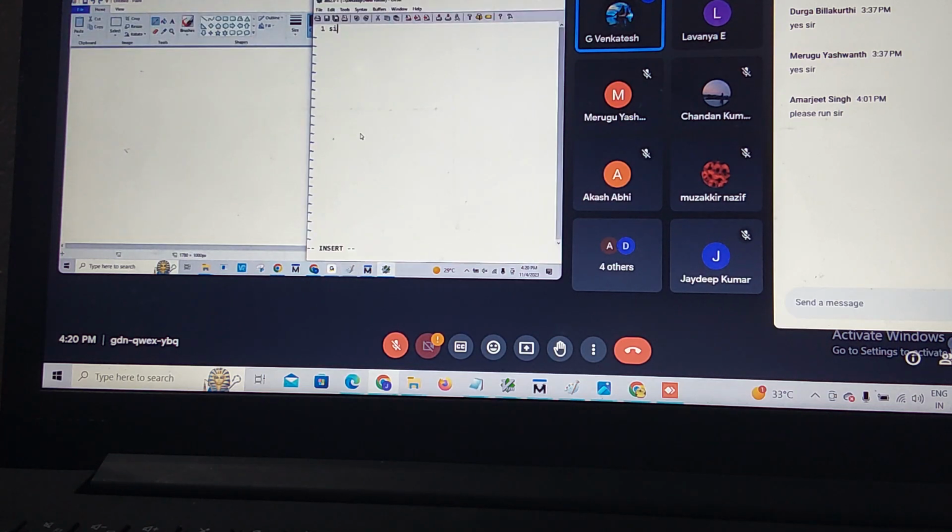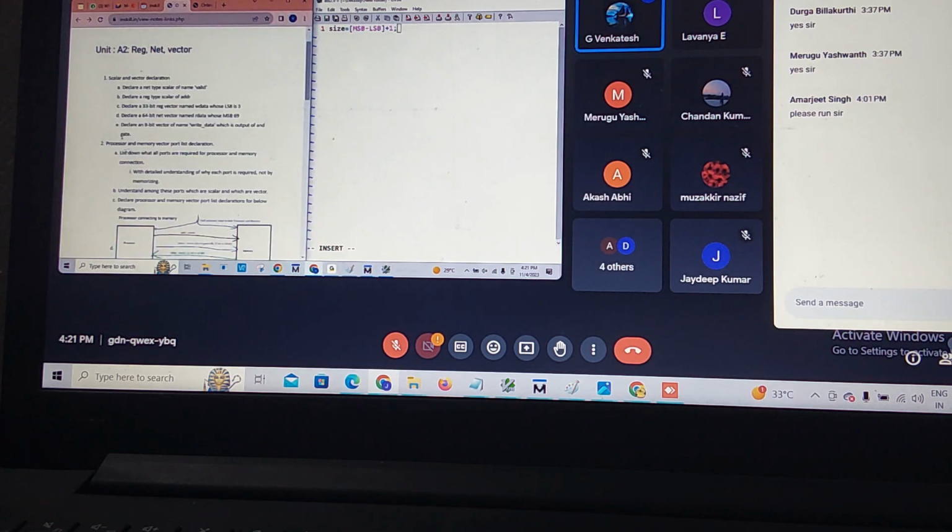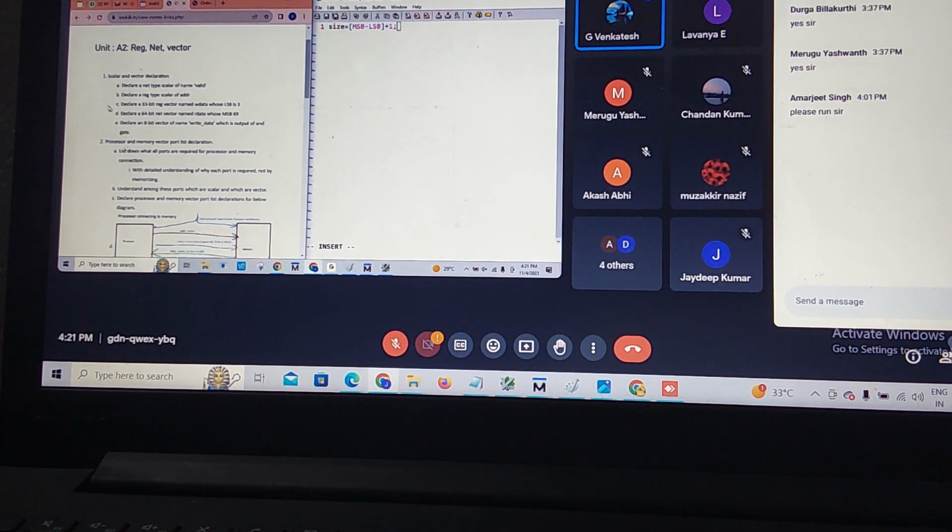Size is equal to, this is magnitude, MSB minus LSB plus 1. Based on that, you people calculate up to E. I will give you a size and MSB, you find out LSB. Whatever I give, you can find out. Up to this, the C, D questions.